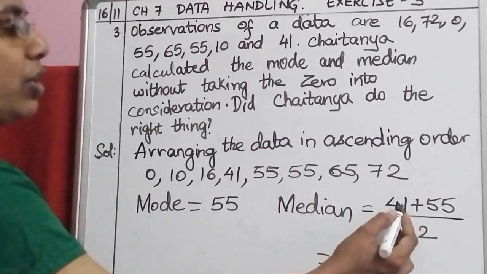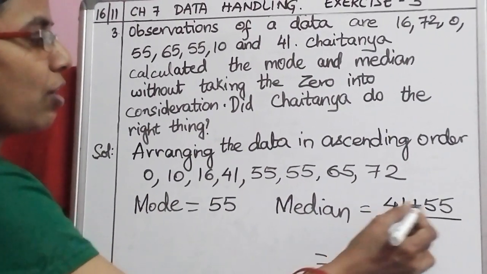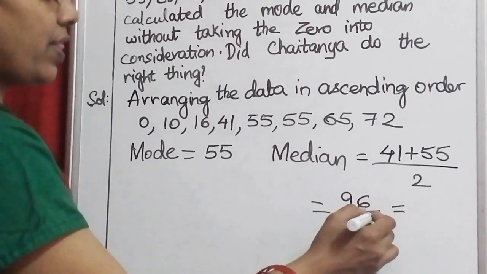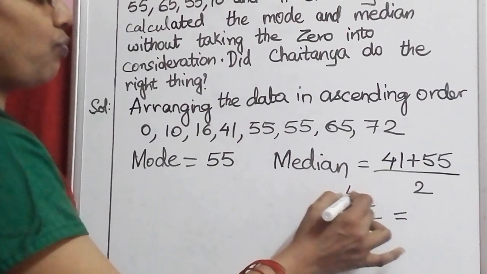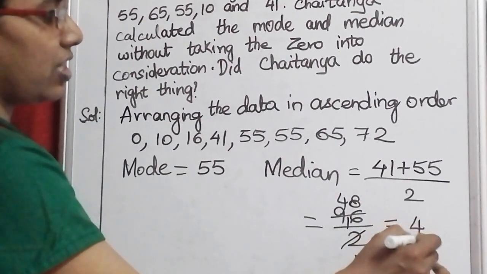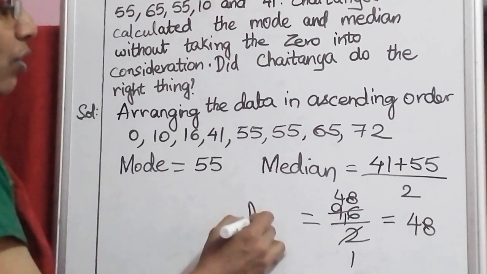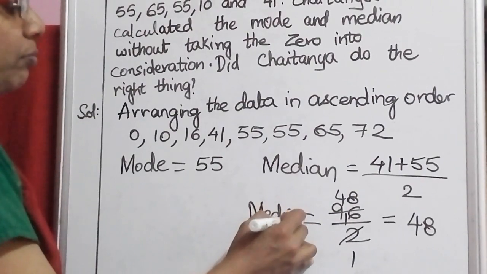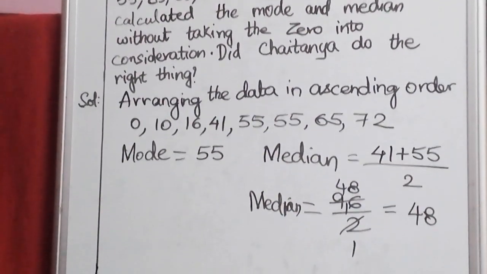So this is equal to 1 plus 5 is 6. 5 plus 4 is 9 divided by 2. That is 2 ones are 2, 2 fours are 8. 1 is the remainder. 2 eights are 16. So you got the value of median as 48. Median you got it as 48.